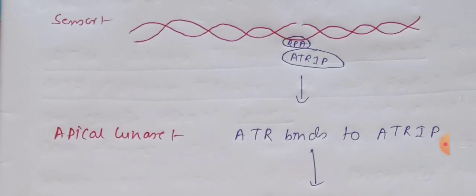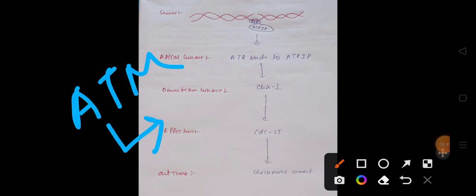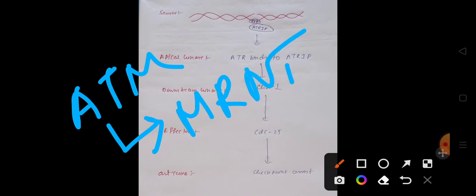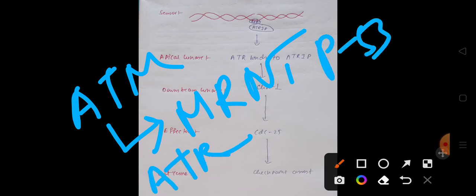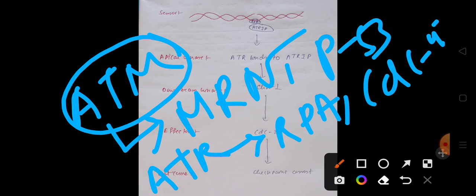So एक चीज़ याद रखना कि ATM पाथवे में हमारा जो सेंसर था वो था MRN protein, and in case of the ATM pathway the effector was P53, and in case of ATR हमारा जो सेंसर था वो था रेप्लिकेशन प्रोटीन A, एंड यहाँ पर जो इफेक्टर था वो था CDC25. ओके, एंड अनदर इम्पॉर्टेंट थिंग, in case of ATM we are repairing double stranded break like DNA problems, and in ATR we are more interested in repairing DNA lesions which are especially associated with replication.